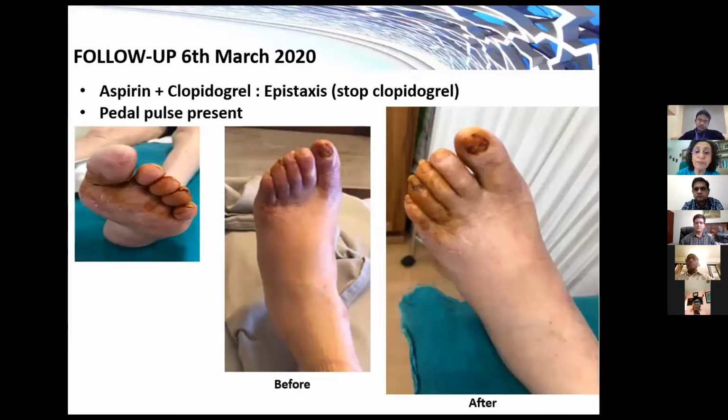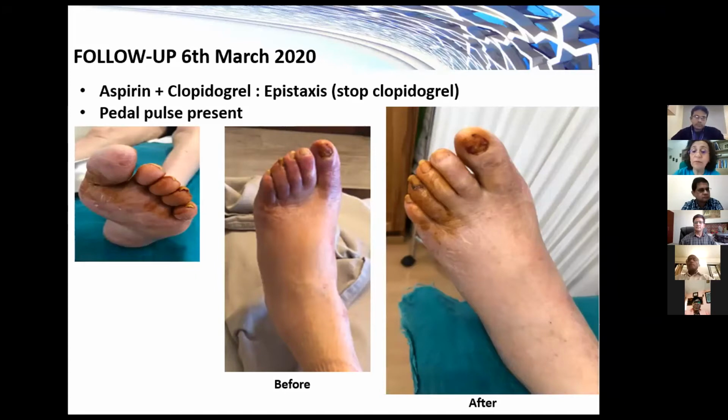The patient is under dual antiplatelet therapy, but he had epistaxis, and we had to stop clopidogrel. In the clinical exam, the coloration of the skin is normal, and the distal pulses are present.